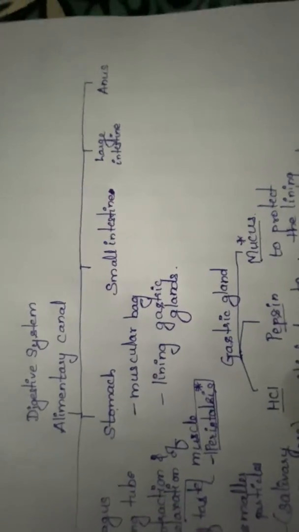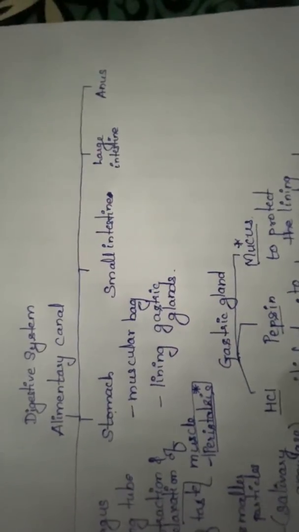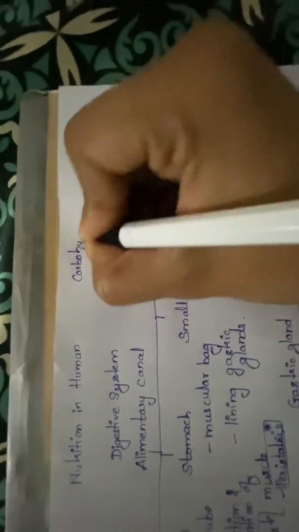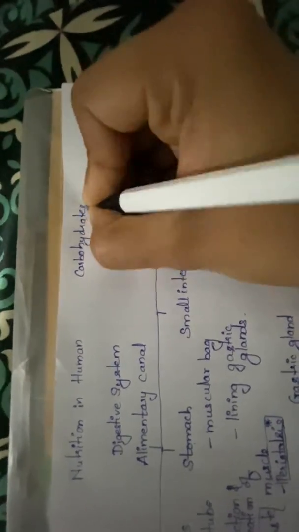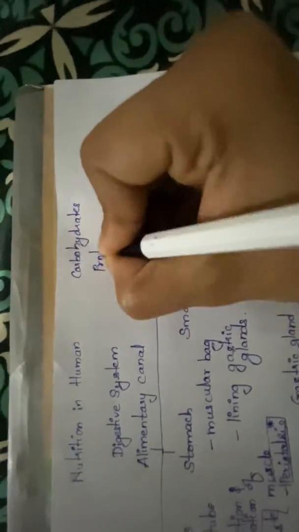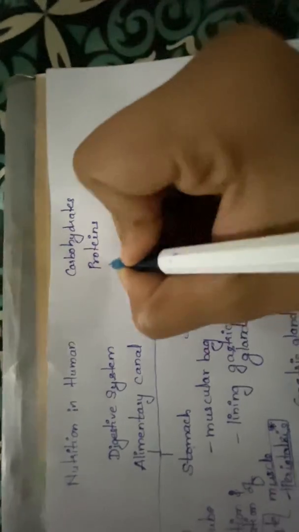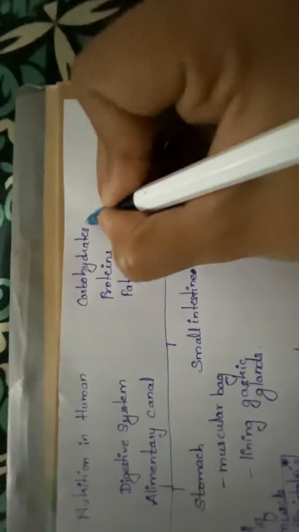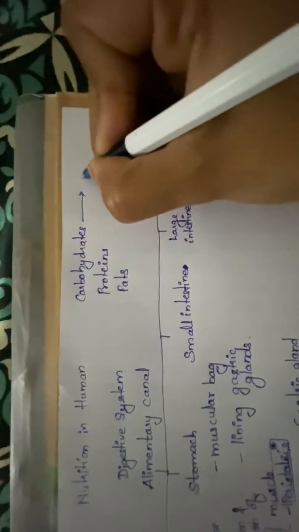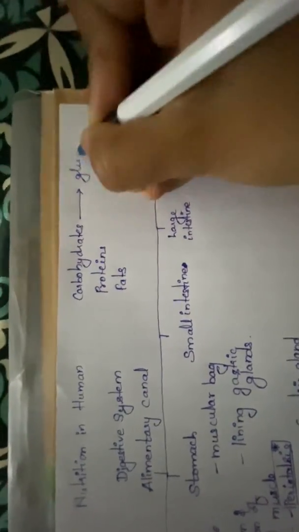Now, as I said, complete digestion of food will occur. So what does our food contain? Our food generally contains carbohydrates. These nutrients I am listing here. Carbohydrates, proteins, and fats. So complete digestion will break carbohydrates into simple sugars such as glucose.